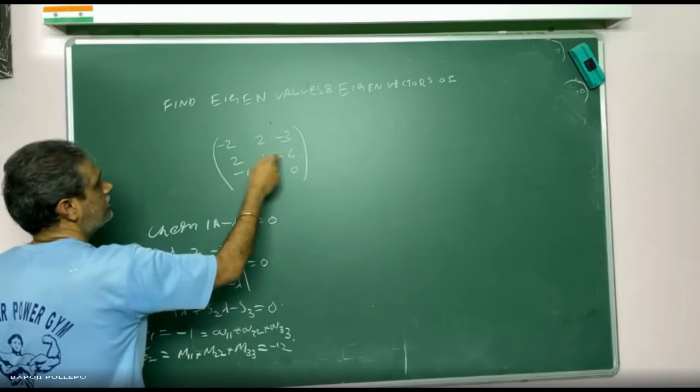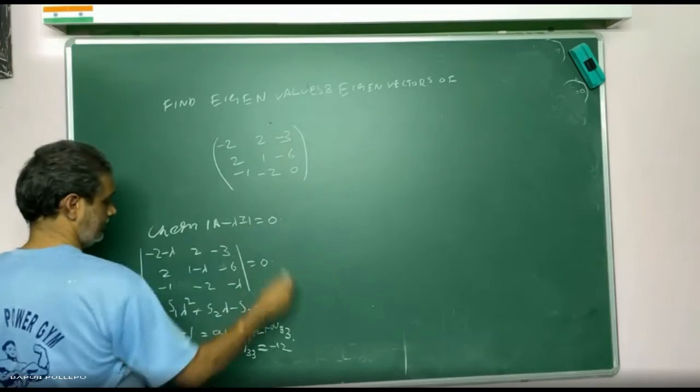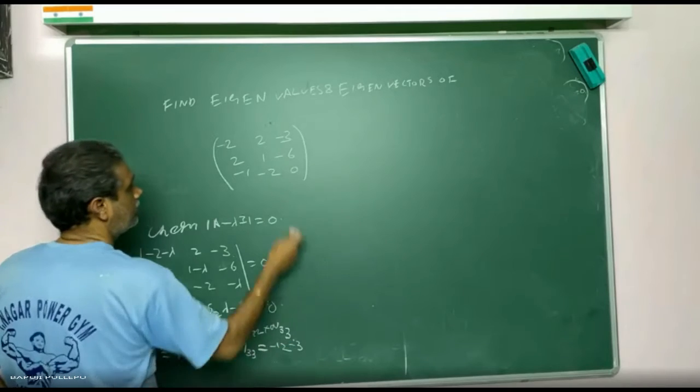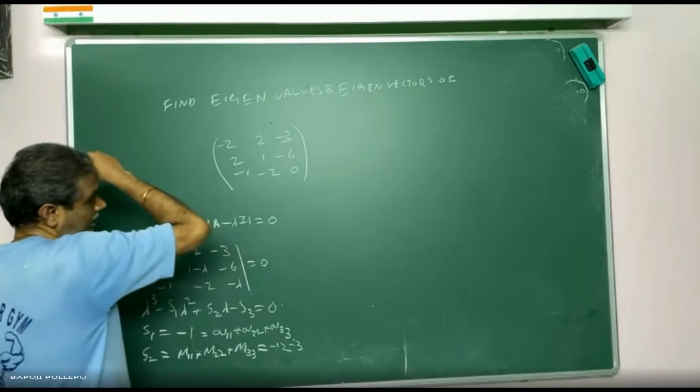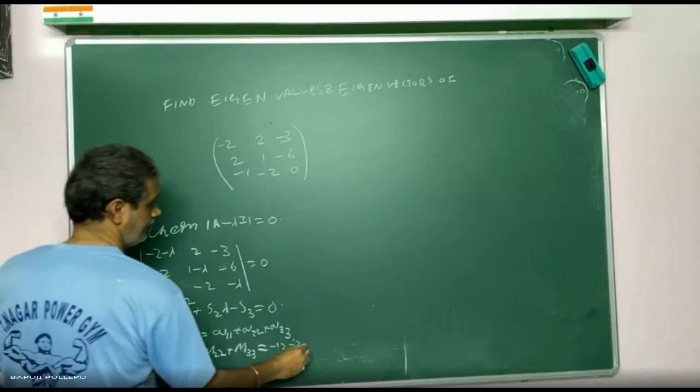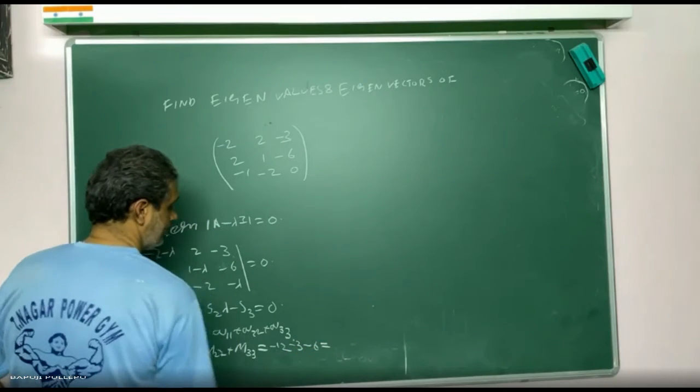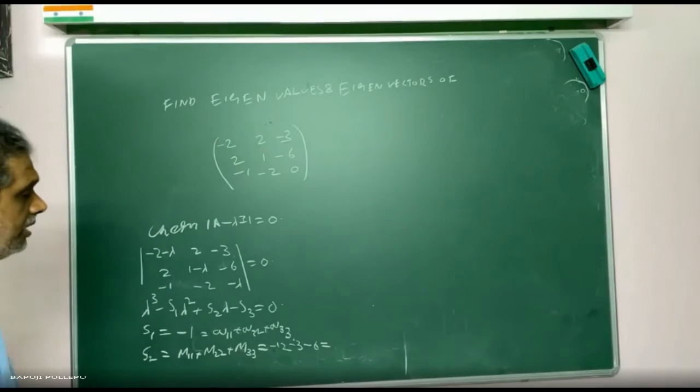0 minus 12, then 0 minus 3, and 0 minus 4... -2 minus 4 is what? -6. What is S2? -12 minus 3 minus 6, that is -12 minus 9, how much? -21. Correct, sir? Yes or no?